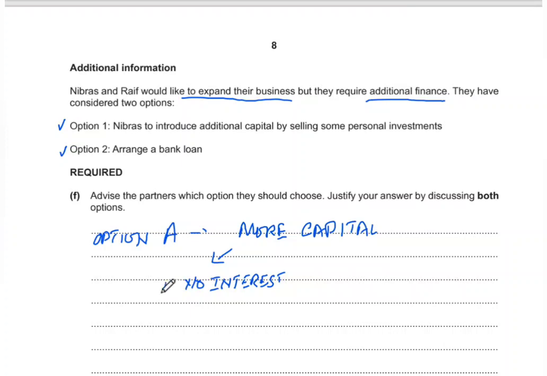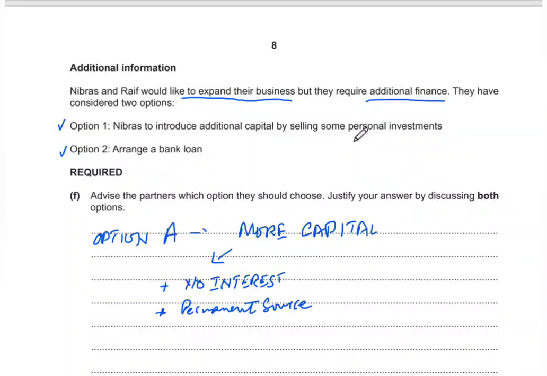However, he is actually selling his own personal investments in order to do that, so that can be a drawback, or something that might limit Nibras from making that decision. Or in other words, Nibras might want to take more of a role, with more decision making powers, because now he will have more money at stake, so that can also be a problem.